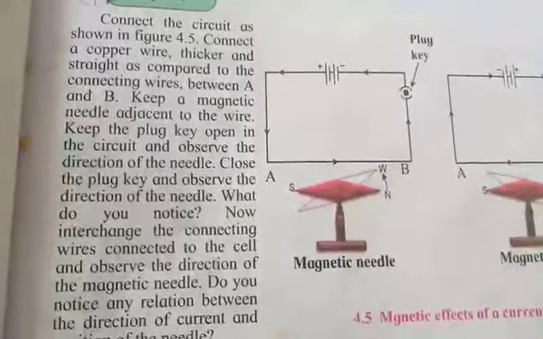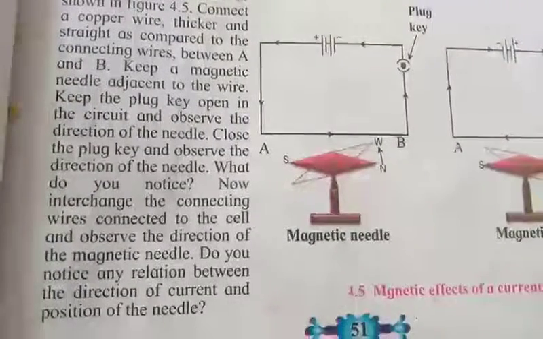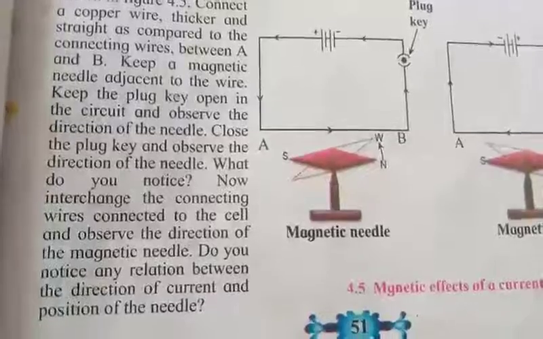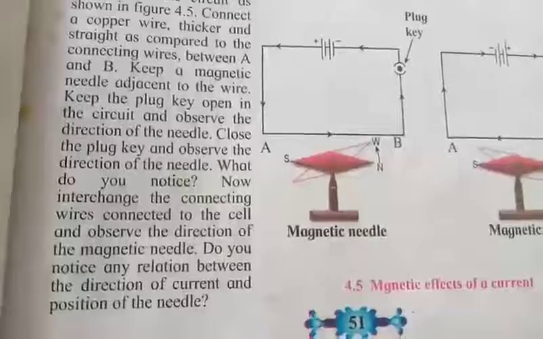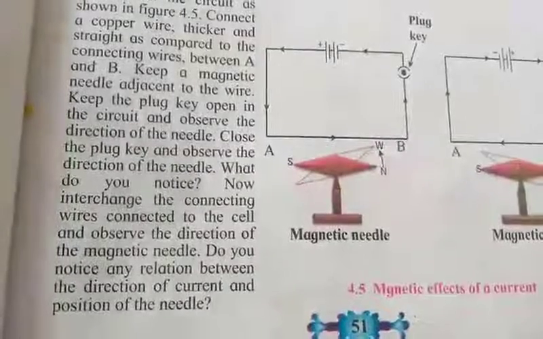What do you notice? Now interchange the connecting wires connected to the cell and observe the direction of the magnetic needle. Do you notice any relation between the direction of current and the position of the needle?